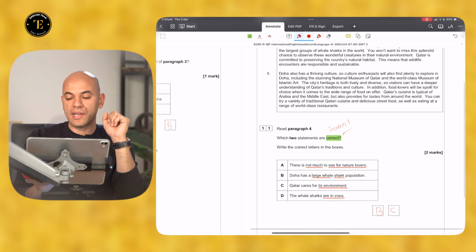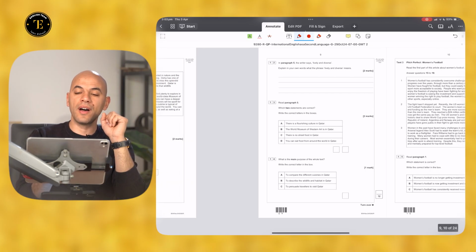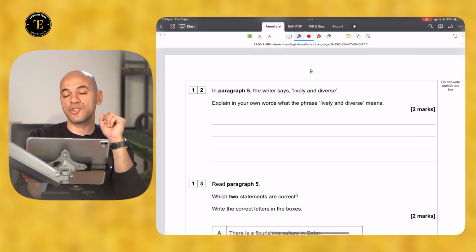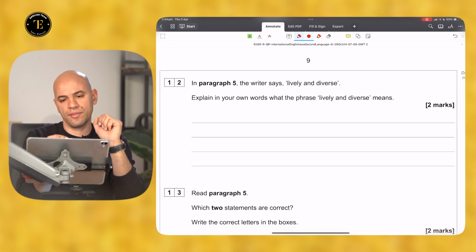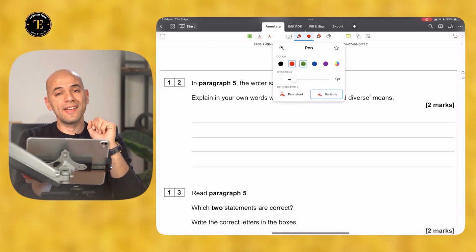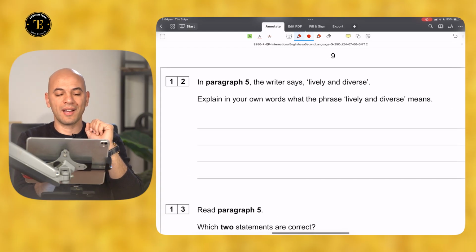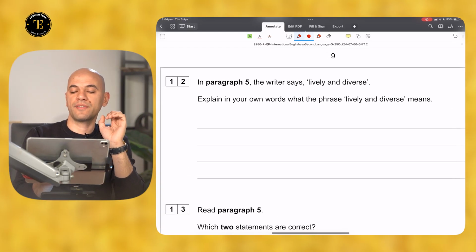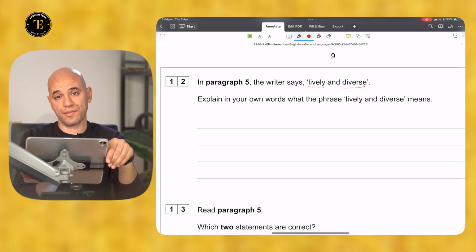Now let's move to the next question. The next question is define the phrase, one of the most challenging questions that students might struggle with. But understanding the nature of this question will help you a lot when you attempt answering it. In paragraph 5, the writer says, lively and diverse.